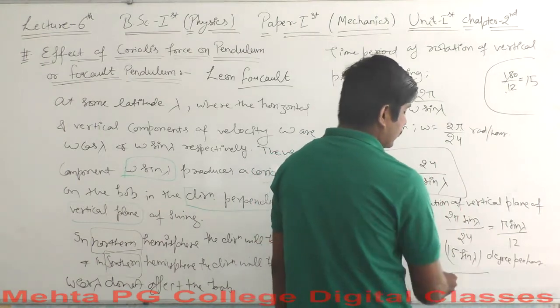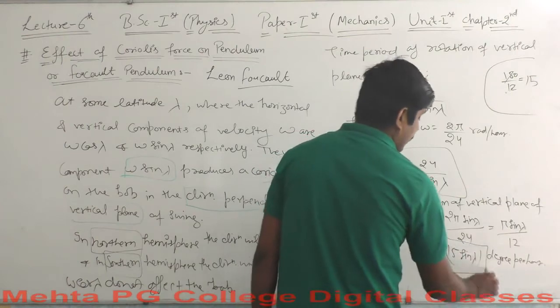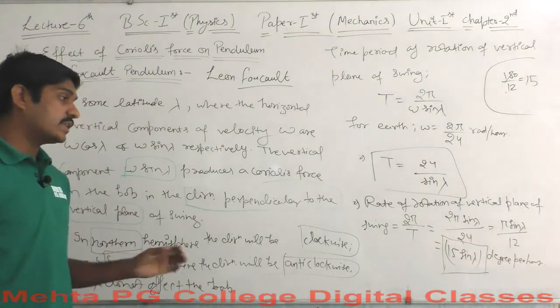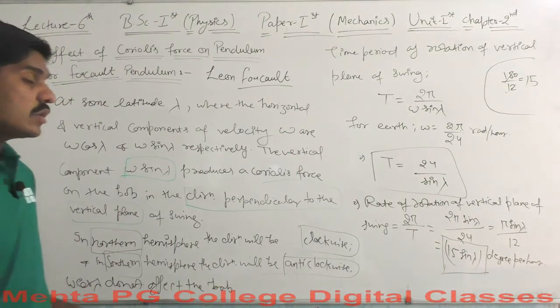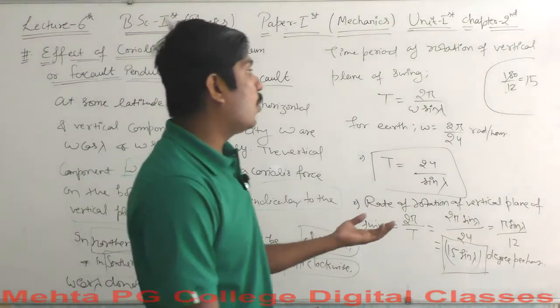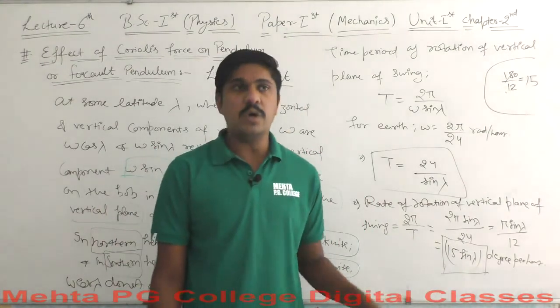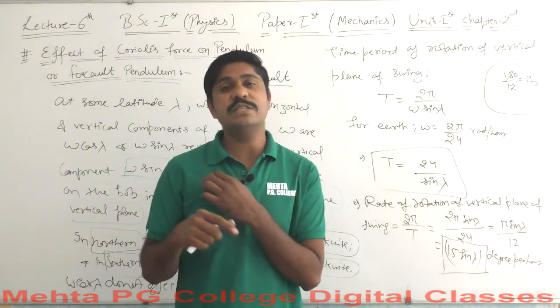That is the rate here. So this is the rate we have in our explanation. We got the rate of rotation here. Now we are going to talk about some certain conditions, the conditions associated with when the bob is at the poles, or another condition when the bob is within the poles.